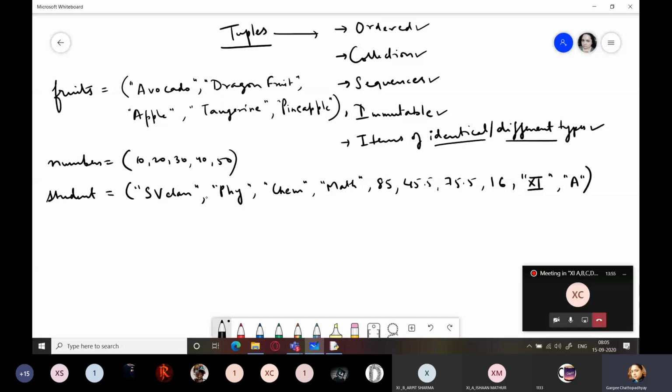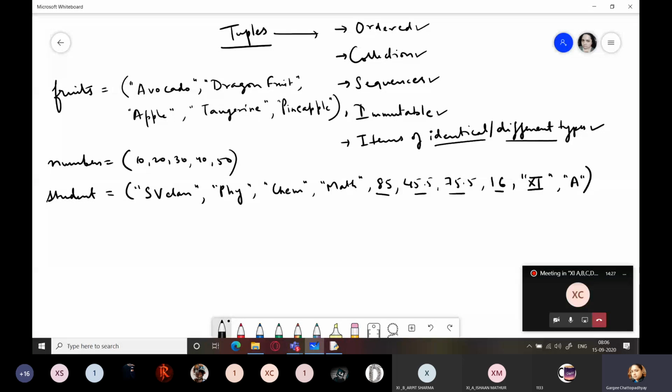Something I have written: one student record. So here you can see we have string values, that is name, subjects, class, section. We have integer values also, we have float values also. So this is what it consists of, different types, that is mixed types. So tuples can contain either identical elements or elements of different types. It's up to you. You can create a tuple on anything which represents a collection.